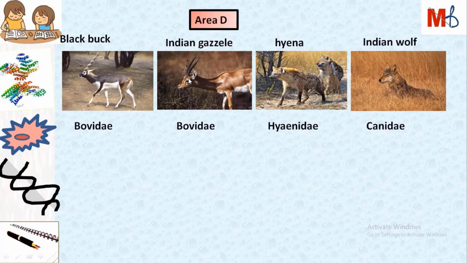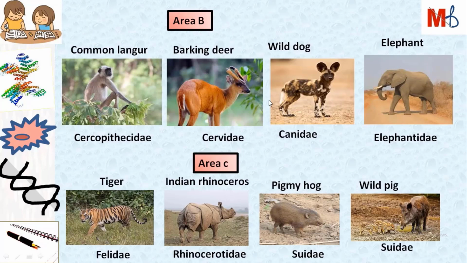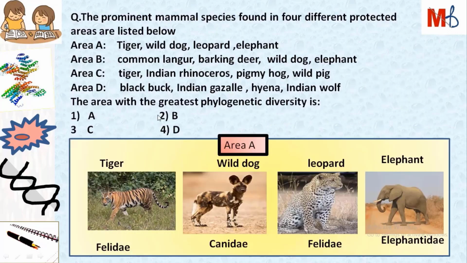Again these two species have a common family. Hyena has family Hyaenidae, and Indian wolf has Canidae. So three families again here. So out of these four options, area B has four families, which means maximum variation is in area B. So option 2 is correct.